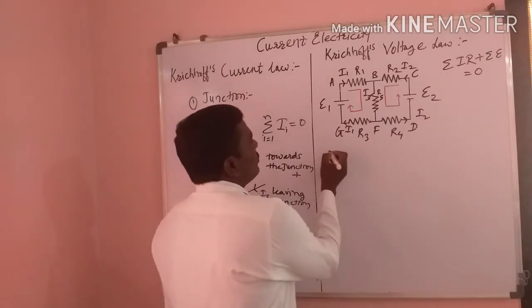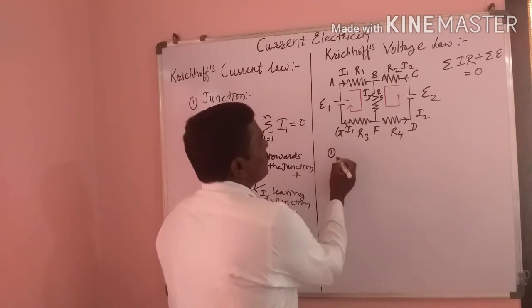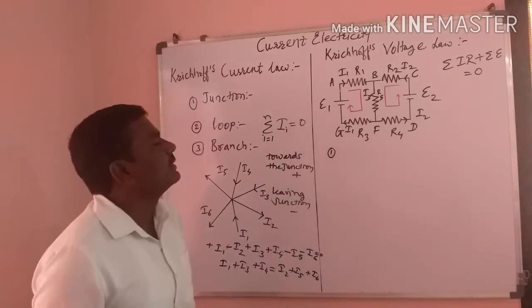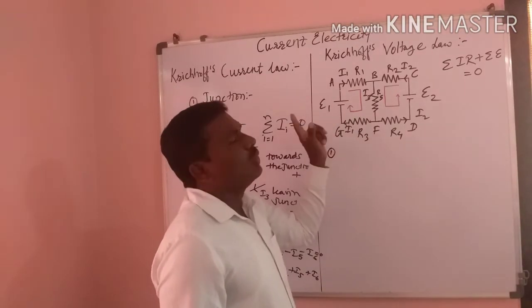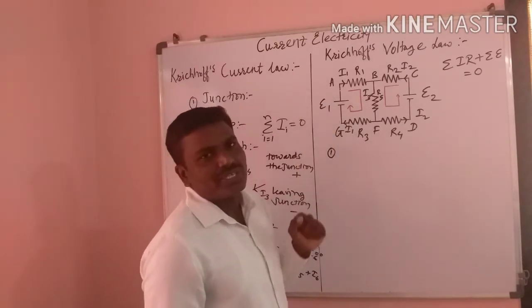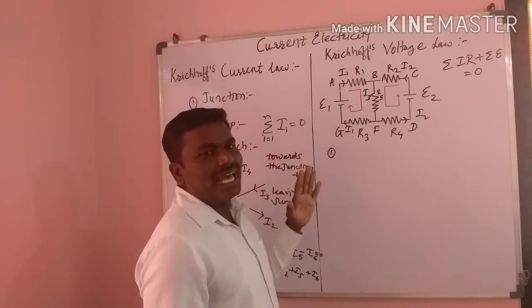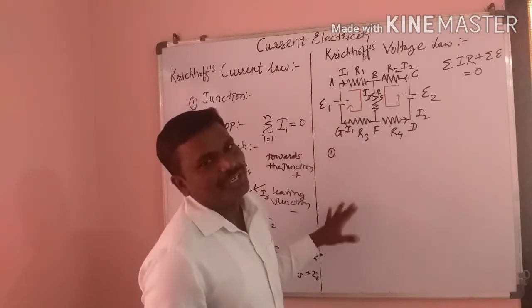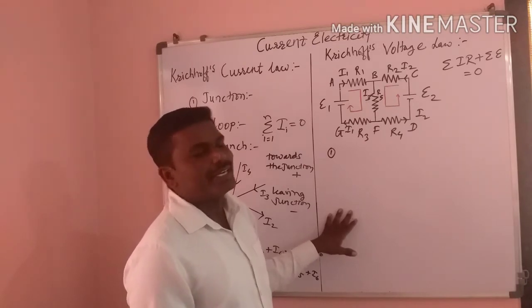Here also we should use a sign convention. There are two sign conventions. In that, while tracking the loop of a closed circuit, if tracking along the direction of conventional current, then potential difference is considered negative.